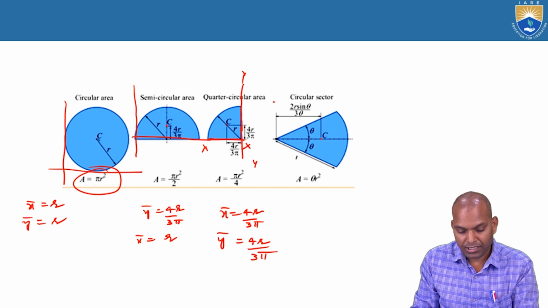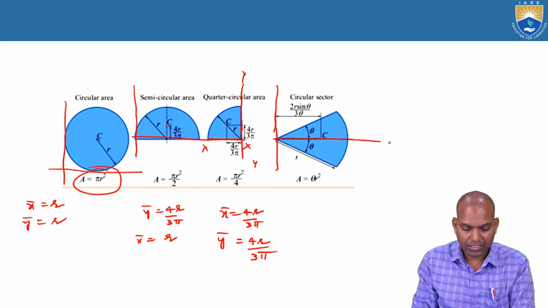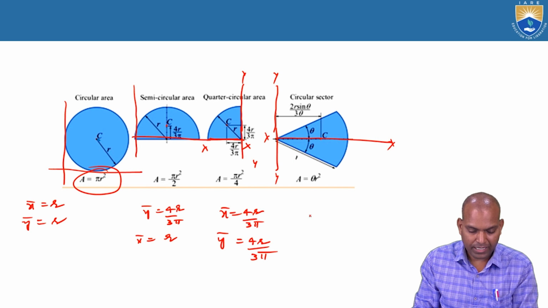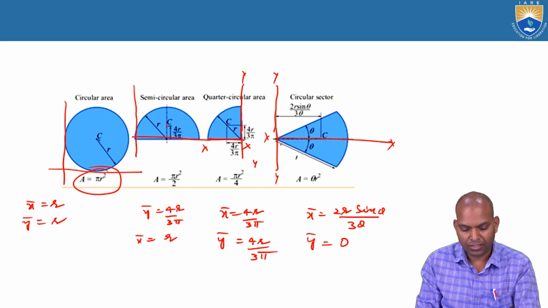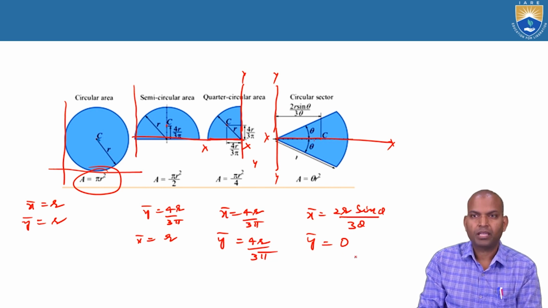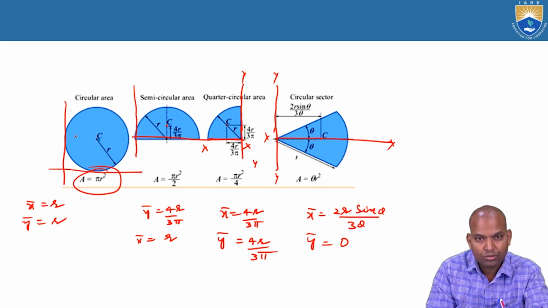Now the next figure is the circular sector. The reference axis here is for this figure. Bar x equal to 2r sin theta by 3 theta. Bar y passes through the centroidal axis, so there is no bar y, that is 0. Now the point is that the reference axes are very, very important to calculate the centroid of a particular plane or figure.